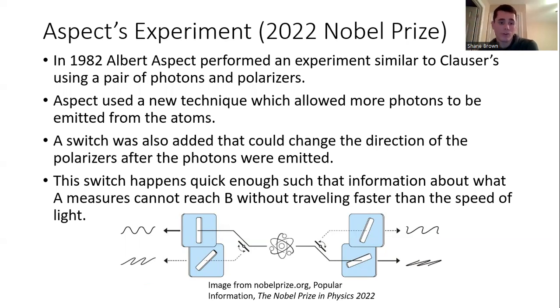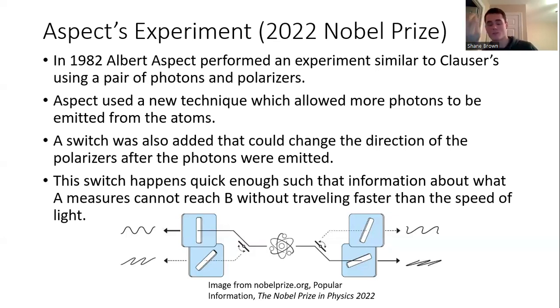And even more importantly, the switch was able to change the polarization direction quickly enough such that information about what Alice measures wouldn't have enough time to reach Bob without traveling faster than the speed of light. So by making the switch for the polarizers that quick, it rules out the possibility that A could somehow influence what's happening at B, because as far as we know, information can only travel as fast as the speed of light. It can't go quicker than that.